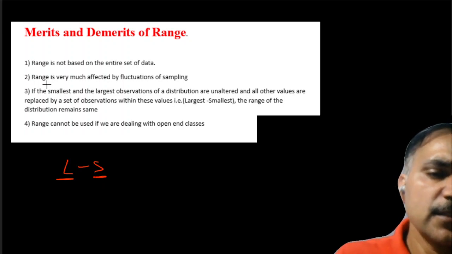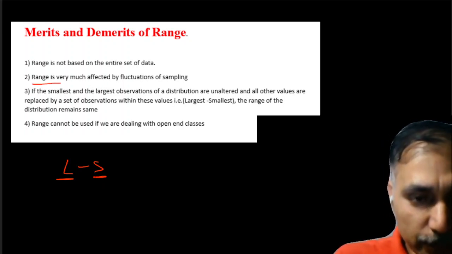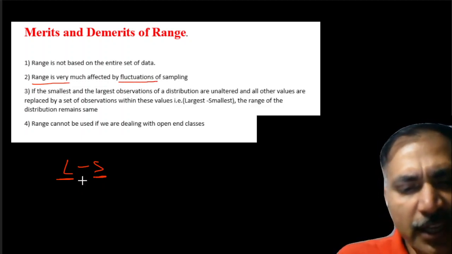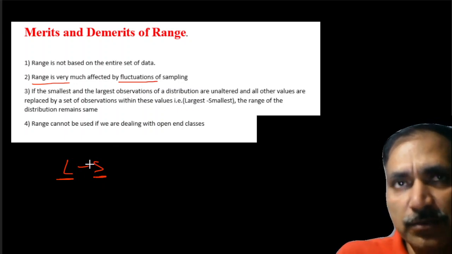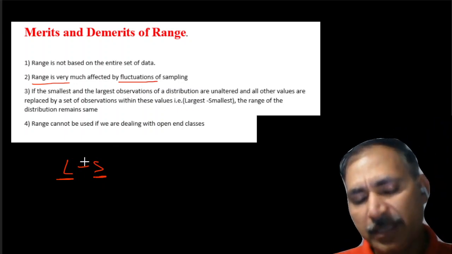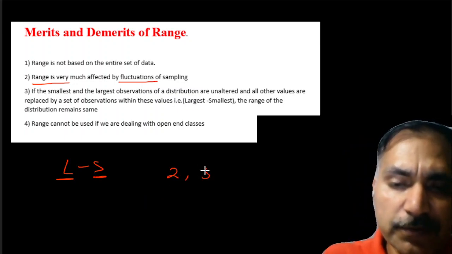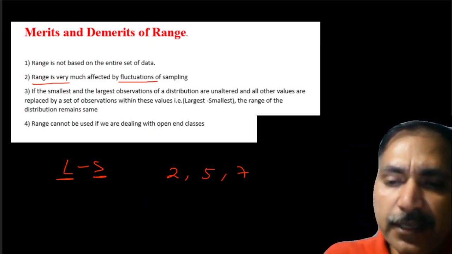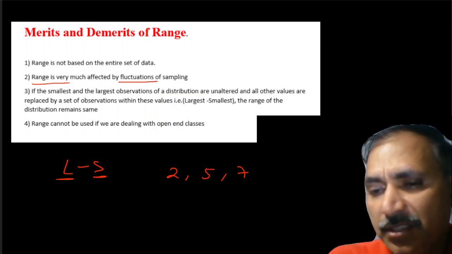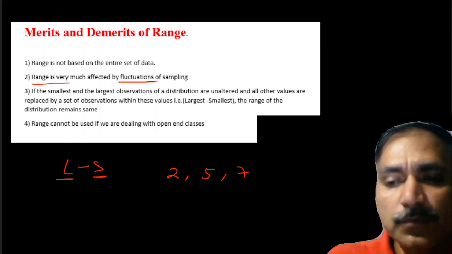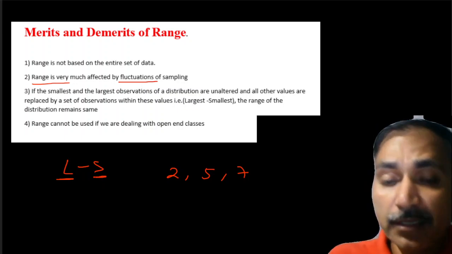Second thing, the range is very much affected by the fluctuation of the sampling. This is a very important point. If there is a fluctuation in the largest value or the smallest value, the rest remains the same. Let us take an example here. You have 2, 5, 7, 9, 11, and 13. Suppose this last observation changes to 23. In the place of 13, it becomes 23.